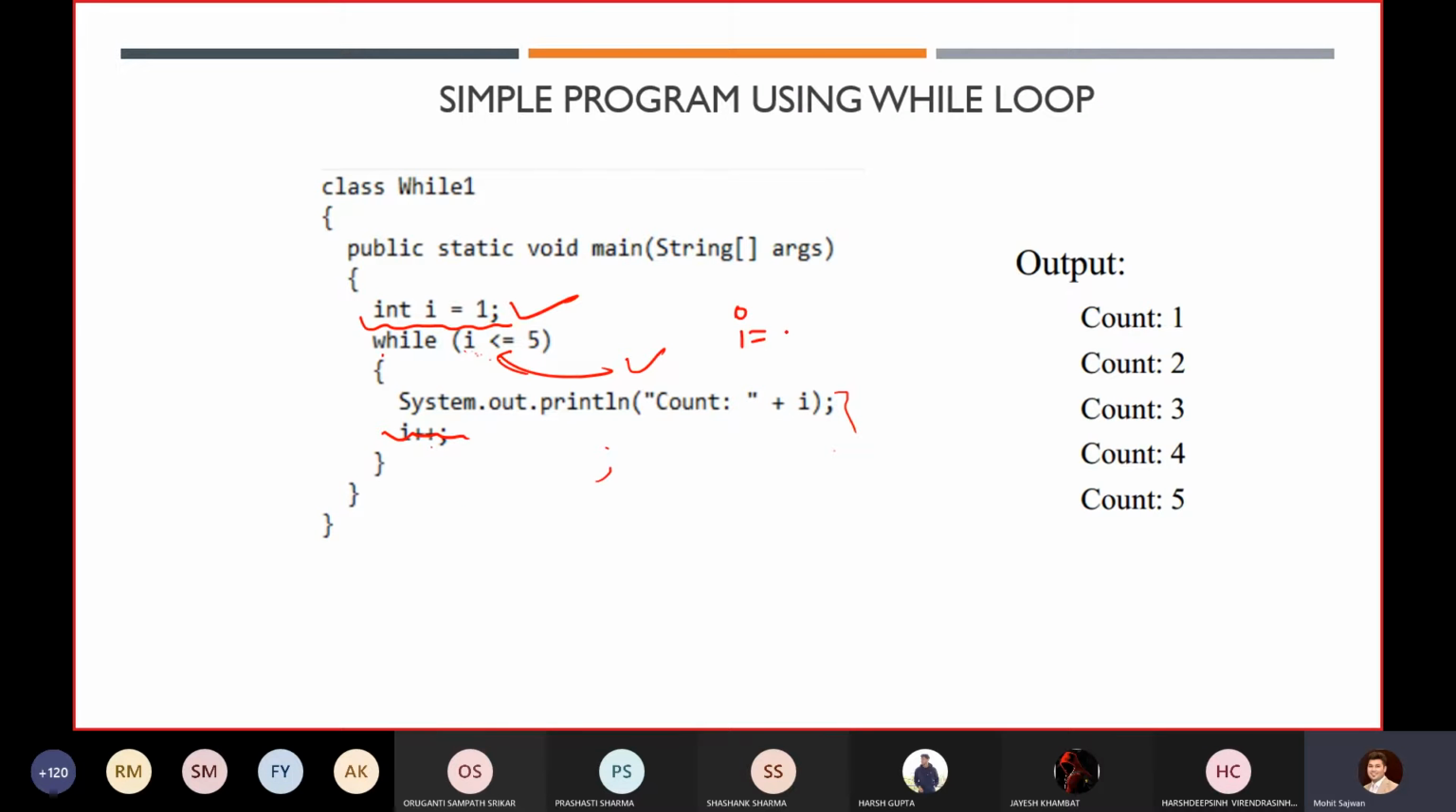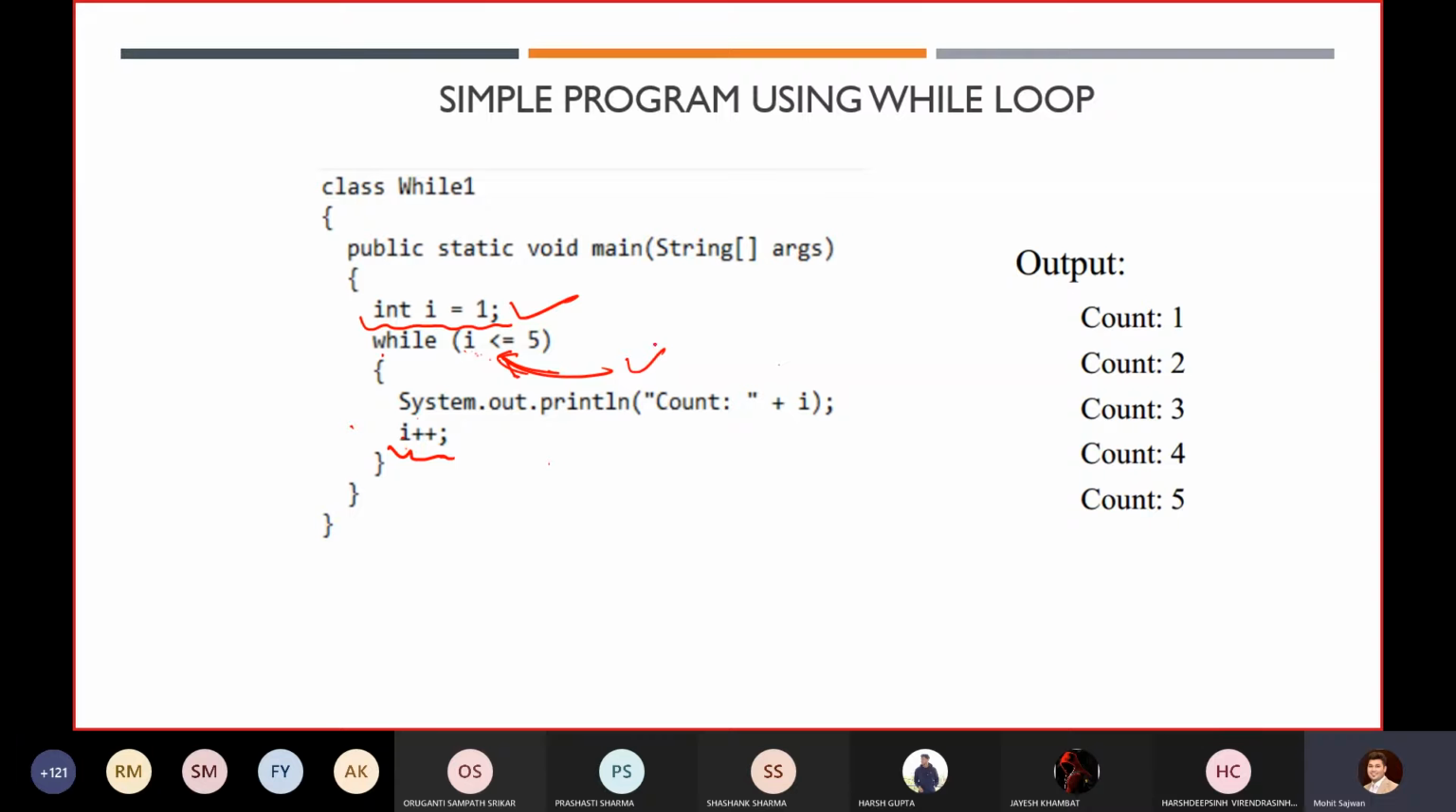So every time the value of I will remain 1, so every time it will satisfy this condition, and it will always execute this statement. It means it will execute this body, or you can say this statement, infinite times. So that is why we always try to update the value of the variable which we have used. So here we are incrementing the value, I equals I plus 1.